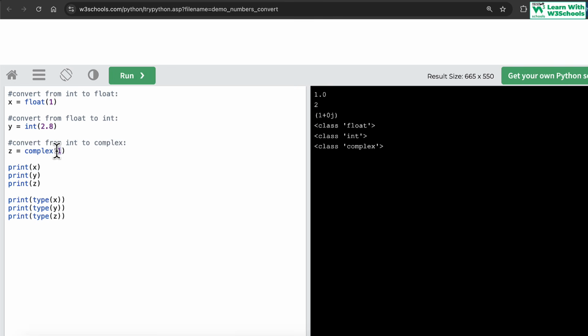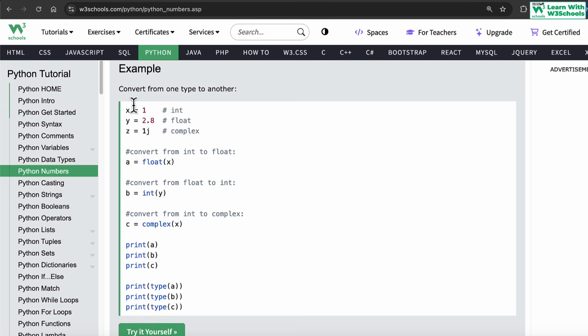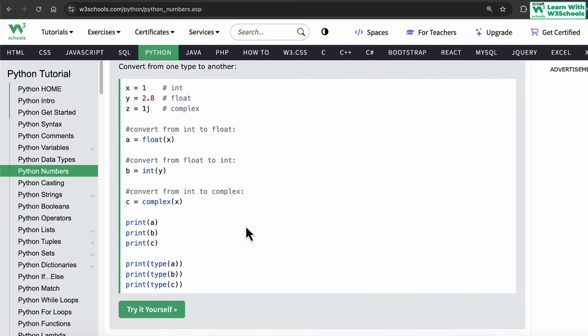And then when you convert 1 into a complex number, it becomes 1 plus 0j as a complex form notation. You can check out its type, and now it becomes float, integer, and a complex number. Okay, this is how we handle numbers and values.